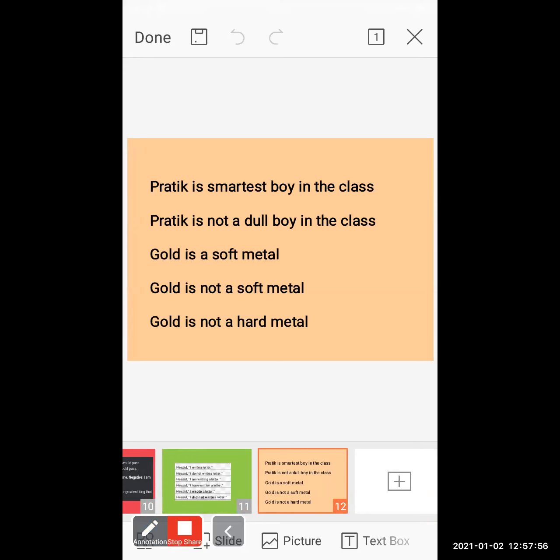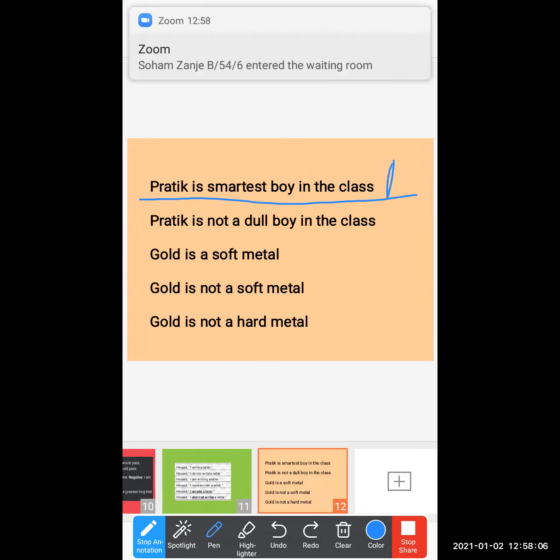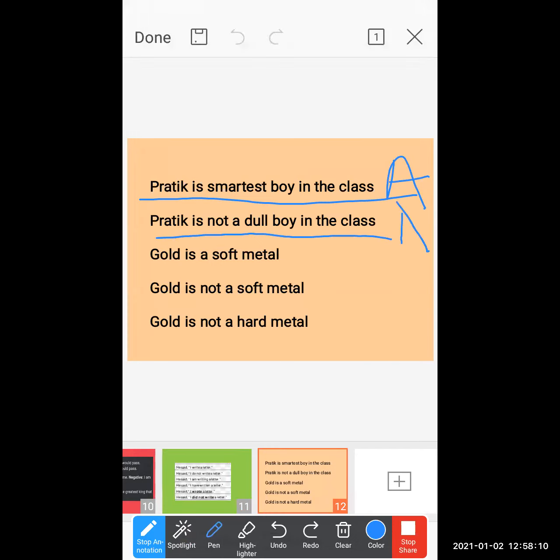See, Pratik is the smartest boy in the class. Now here I'm doing the sentence transformation. Pratik is the smartest boy in the class. This is an assertive sentence. Pratik is not a dull boy in the class. This is the negative sentence. And this is also a transformation of sentences, because the basic meanings remain the same.